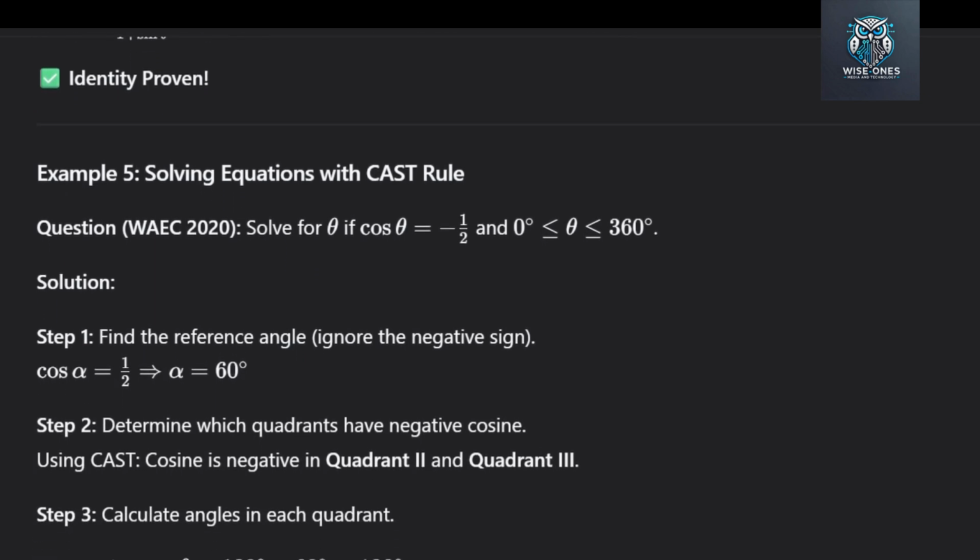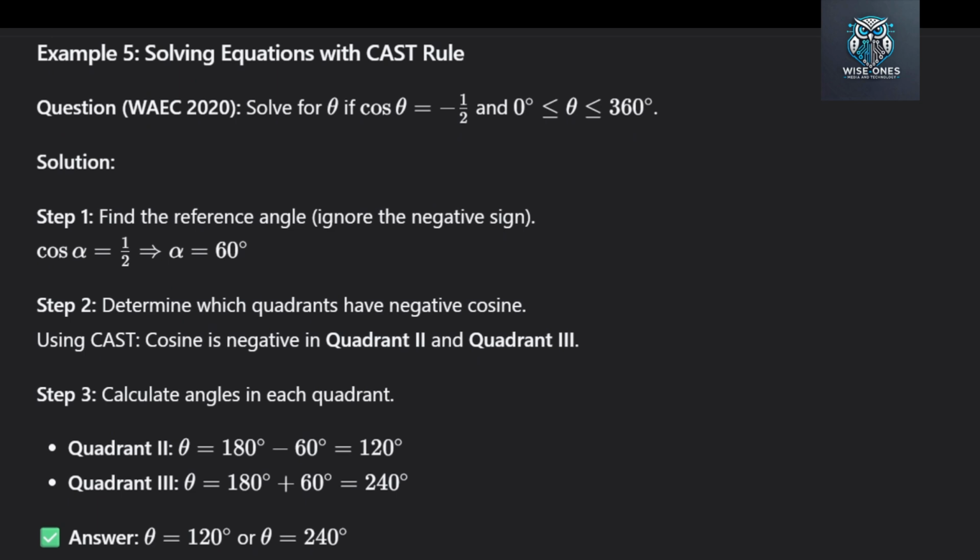Identity proven. Please write this proof down. It is a very common type of question in exams. Notice how we use the difference of 2 squares and the Pythagorean identity. Now let us move to example 5.